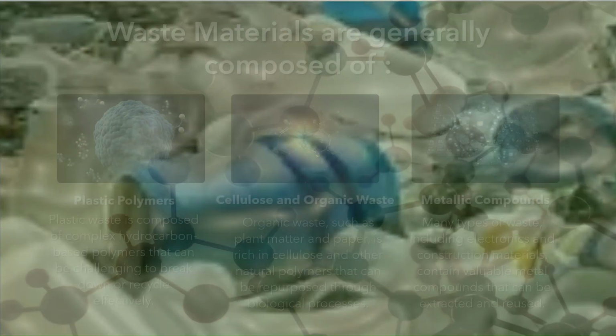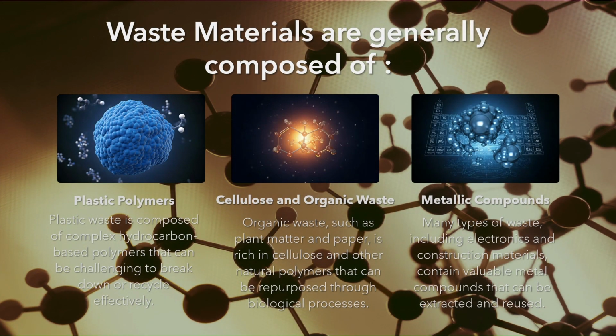They're generally composed of three types: plastic polymers. These complex hydrocarbon-based polymer structures are the worst for the environment, as they do not biodegrade and take centuries to decompose. Secondly, we have cellulose or organic waste. As the name suggests, they're mainly made up of organic materials like plant matter. They're biodegradable and we can recycle them to produce other natural polymers.